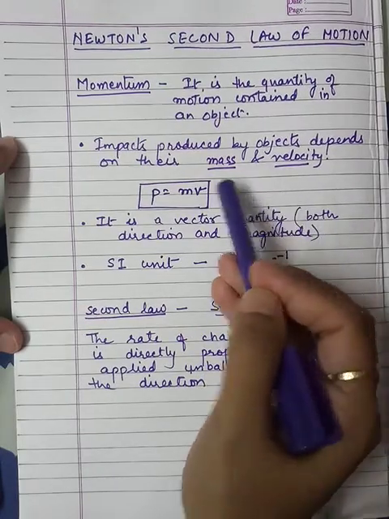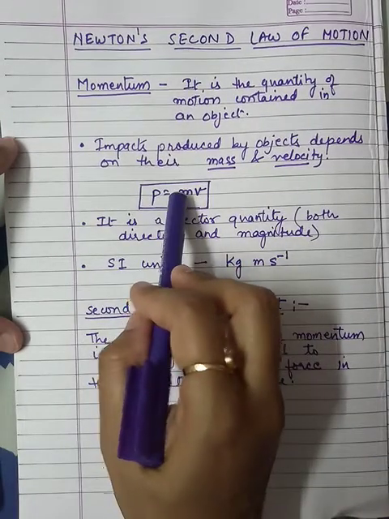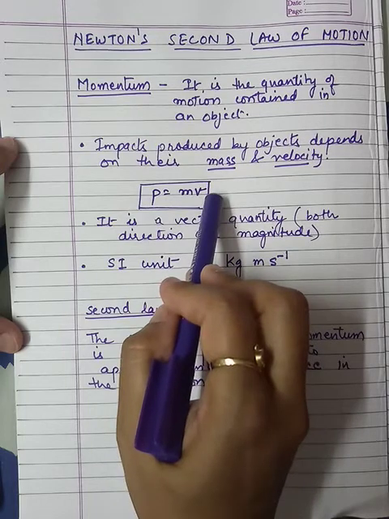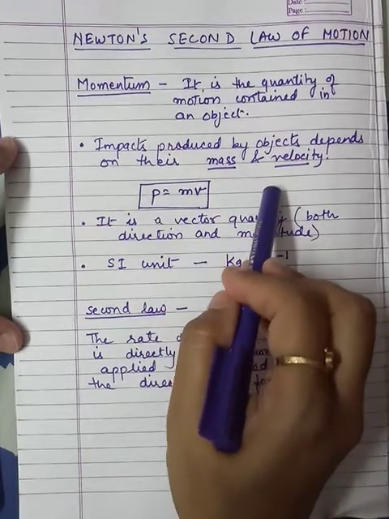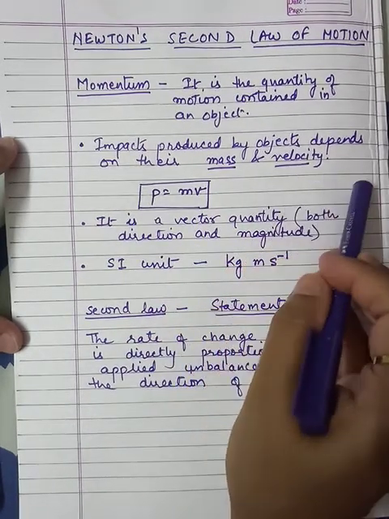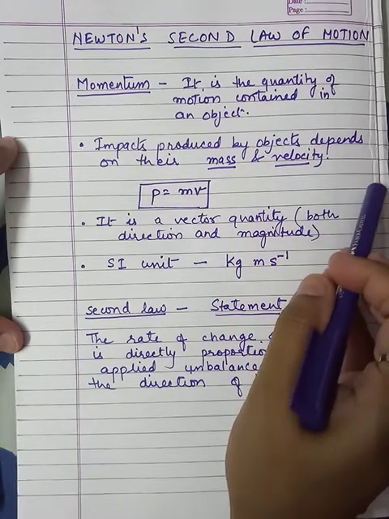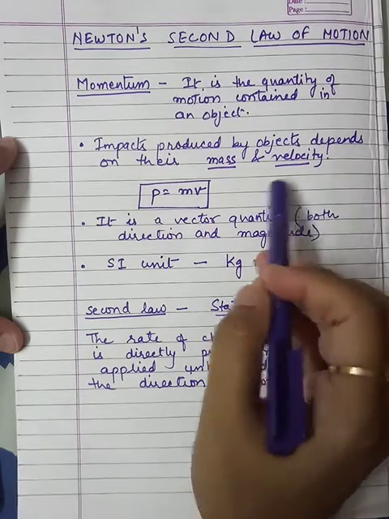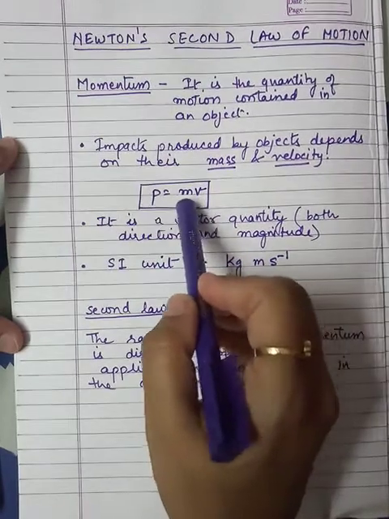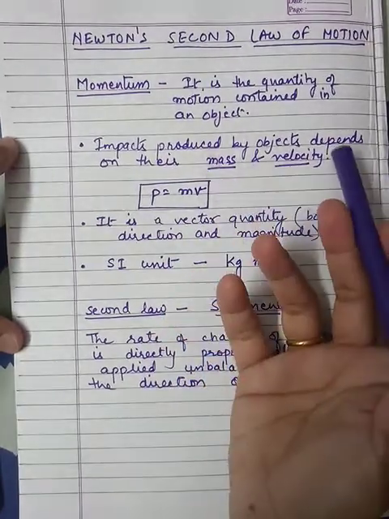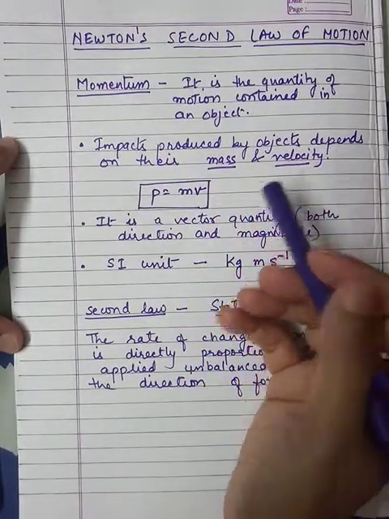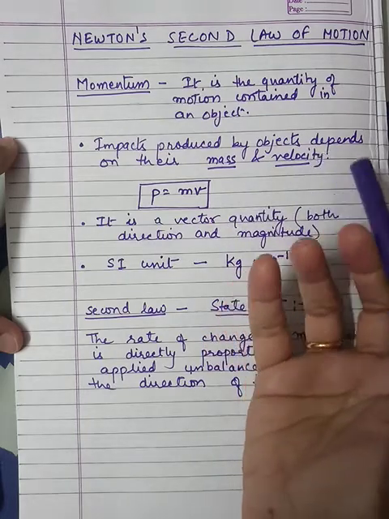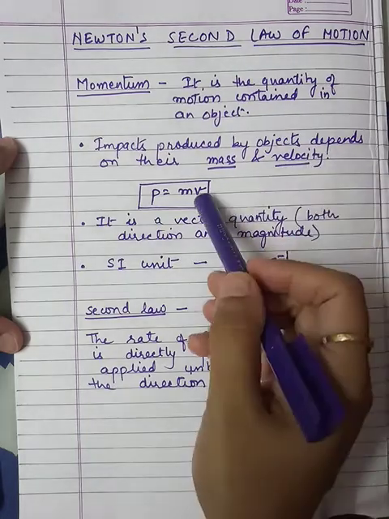But if you take a small cycle, okay, and its velocity is 5 meter per second, the same as the truck, so mass is less but velocities are the same, right? A truck is moving with 5 meter per second and a cycle is moving with 5 meter per second velocity. So what is the difference? The difference is one has very little mass and one has a very high value of mass, right? So what will be the impact because of that bicycle?